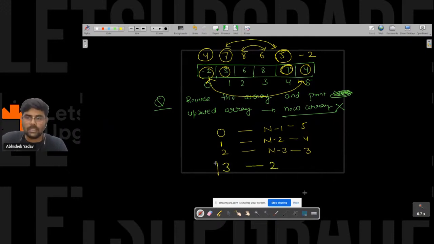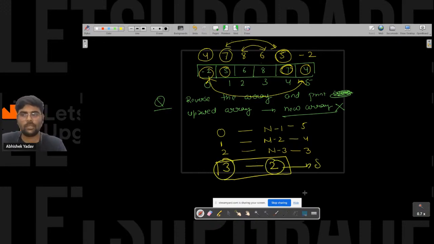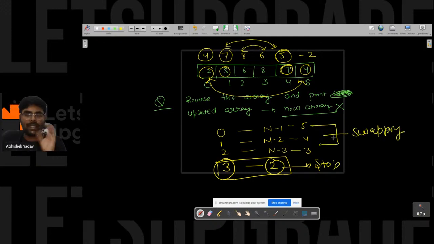The moment this value is greater than this value, you have to stop, because you have done all the swapping. You have done all the swapping, so you have to stop here. This observation I can make from this question, right, everyone? Yes or no? Yes. Everyone is clear till this point? How you have to observe the question.